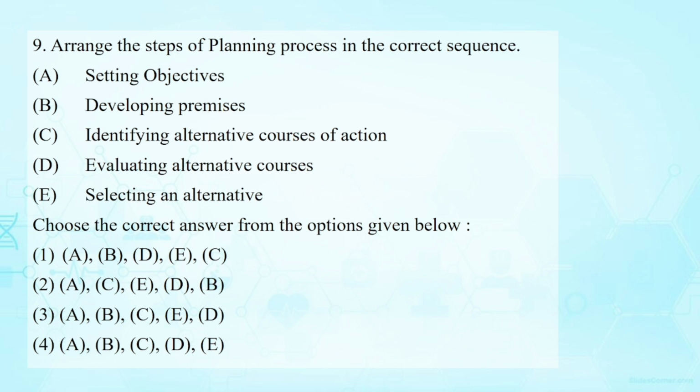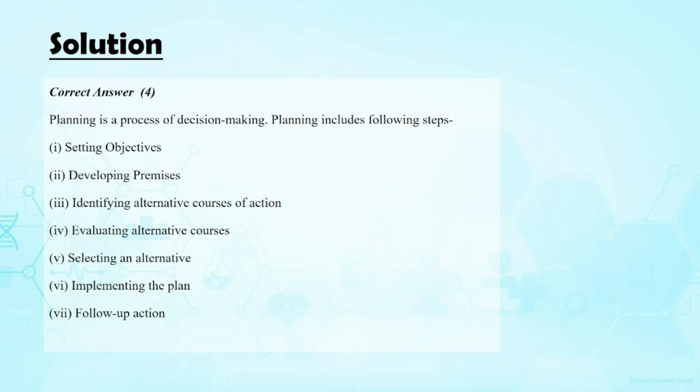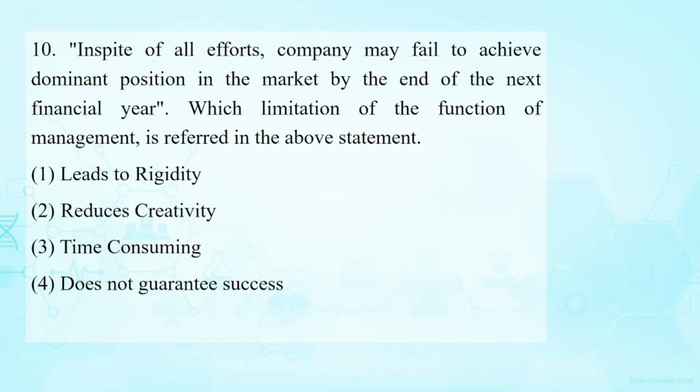Arrange the steps of the planning process in the correct sequence. These are the steps: setting objectives, developing premises, identifying alternative courses of action, evaluating alternative courses, selecting an alternative, implementing the plan, follow-up action.